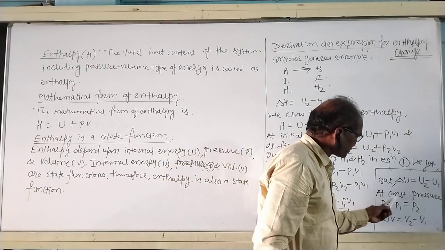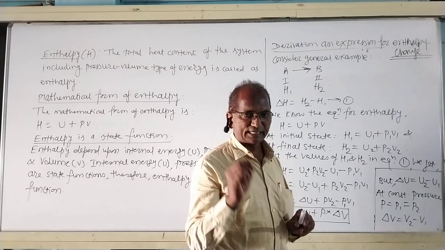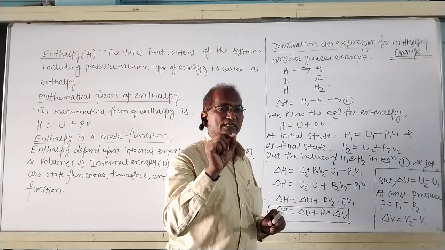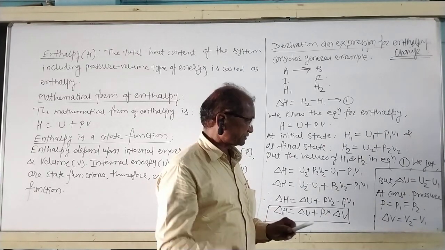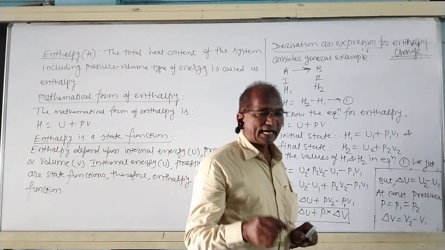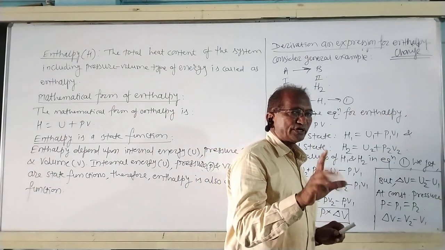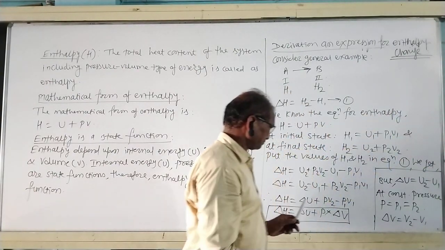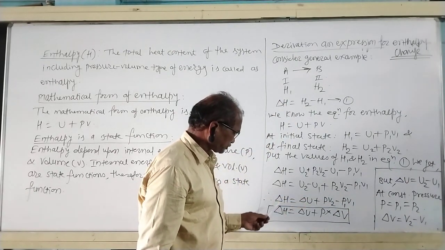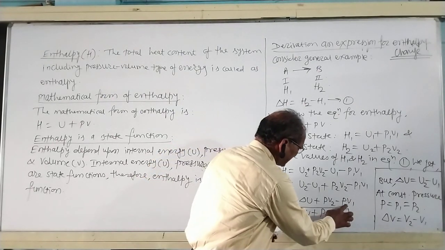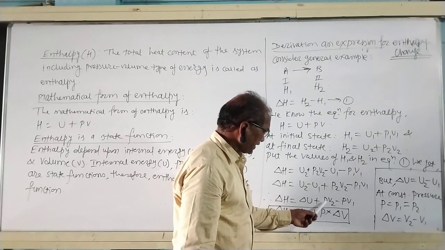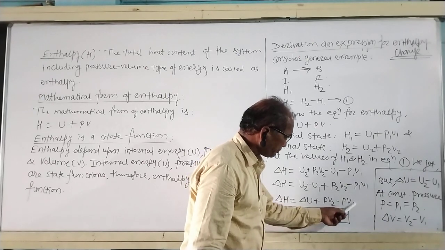But at a constant pressure, consider here the process is an isobaric process. Isobaric process means the process which is carried out at constant pressure. Therefore, P1 is equal to P2 is equal to P. At constant pressure, pressure does not change. Here, P2 is equal to P and P1 is also P. Therefore, this equation becomes delta H is equal to delta U plus P V2 minus P V1.